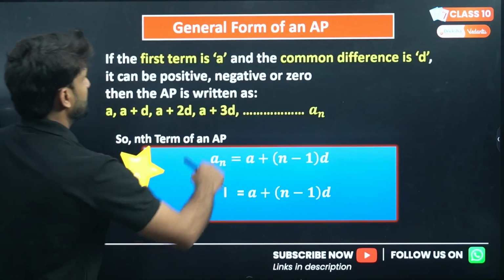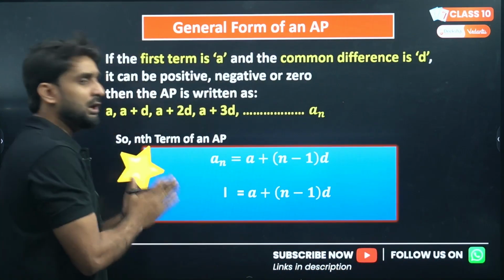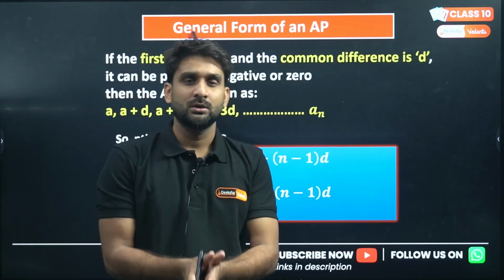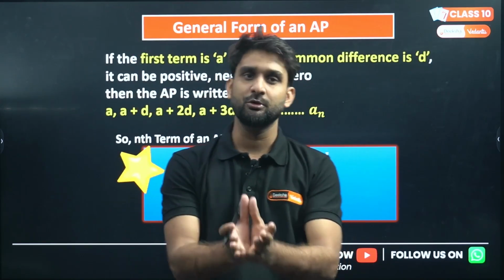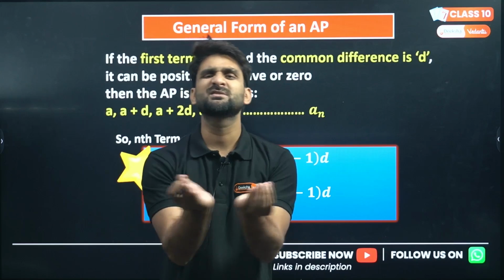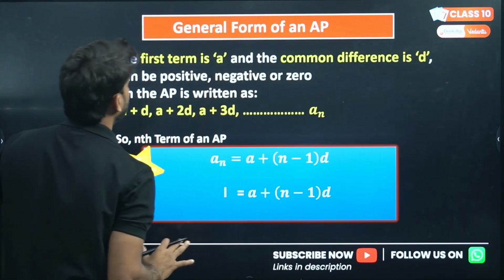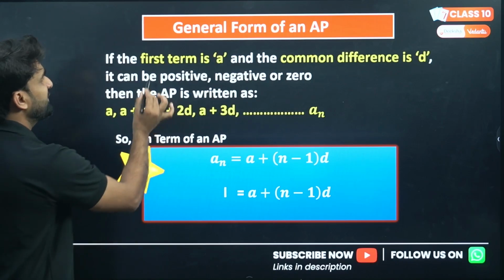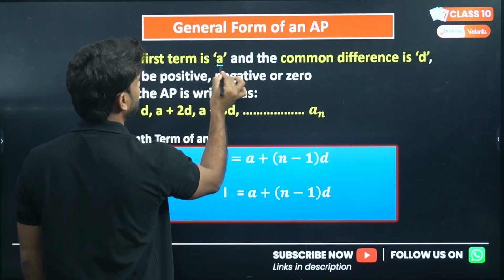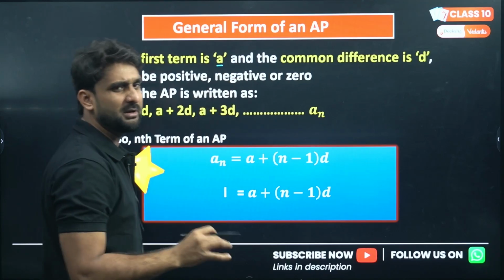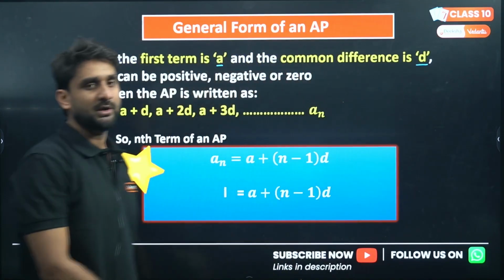Now, the general form of an AP. So let's talk about the important thing. Till now I was giving you the explanation, basic concept, and introduction of arithmetic progression. Hope you have understood, and you might already know the basics of arithmetic progression, right? Now this is very important, the general form of an AP. The first term of the AP is represented by small a, very important, please keep it in mind guys, and the common difference is represented by small d, right?